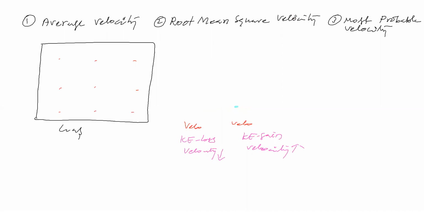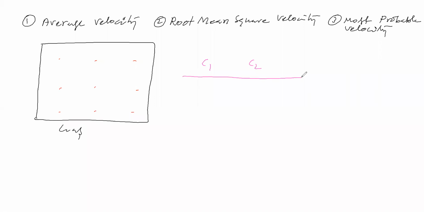That means different molecules are having different velocities. Now let us say that some molecules are having velocity c1, some molecules are having velocity c2, and so on. How many molecules are having velocity c1?